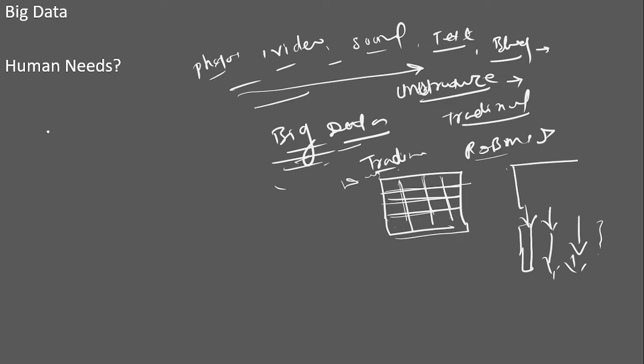Let's say, what are the human needs? Food, shelter, and clothing. What are the human needs? Food, shelter, clothing, right?